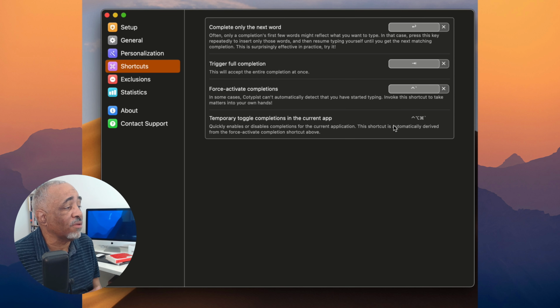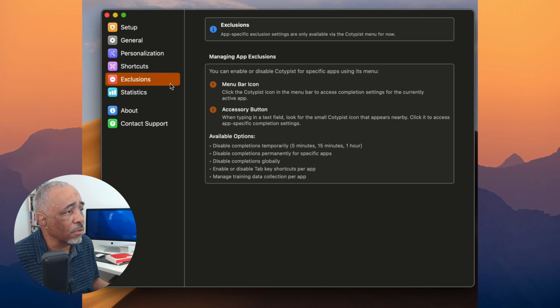Now, what I did was I put that keyboard shortcut in Keyboard Maestro, right? I mapped it to Keyboard Maestro, and then I use a string trigger to trigger this keyboard shortcut, because I think the keyboard shortcut is pretty long. So when I want to toggle it on and off, I just type KK, and that's what it does. A lot of times it can get in the way of what you're typing, so you want to be able to quickly toggle it off when it gets in your way.